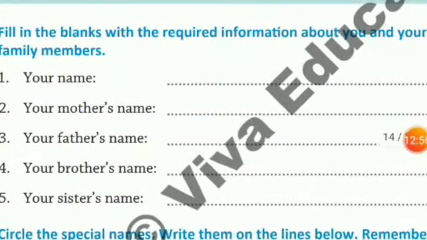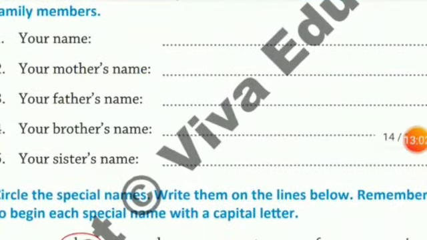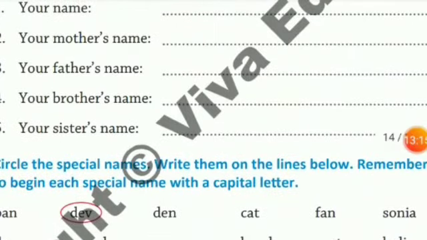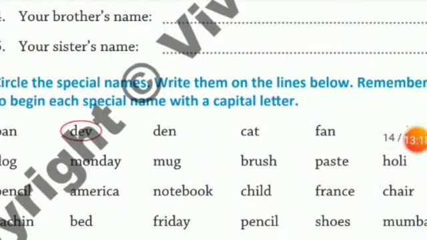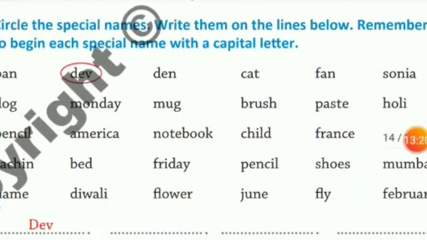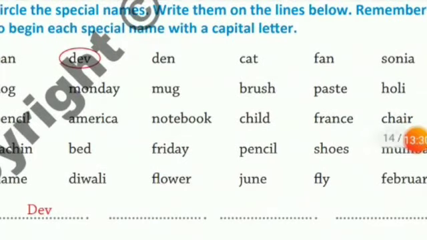Now in exercise G, fill in the blanks with the required information about you and your family members. Remember to write the first letter in the capital whenever you are writing the name of your family members. Your name, your mother's name, your father's name, your brother's name and your sister's name. Now exercise H, circle the special names, write them on the lines below. Remember to begin each special name with a capital letter.